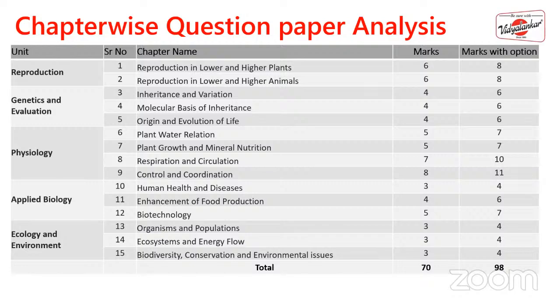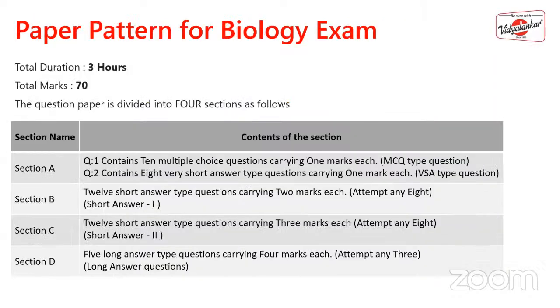Now let us see the paper pattern. This is a paper pattern where you will have section A, section B, section C, and section D. So let us start with section A. Section A will consist of the MCQs and very short answers. The MCQs will be 10 questions, 1 mark each, 10 marks. So you'll have to choose the correct alternative and write down the answer. How to write it, I will tell you in the next slide. Then next is the answer in one sentence, that is, very short answers. Here also I will guide you all for the same.